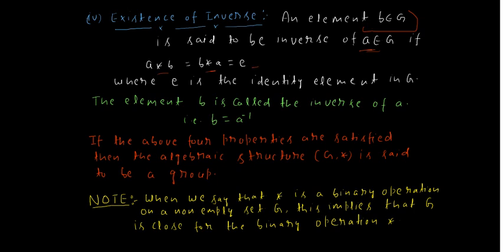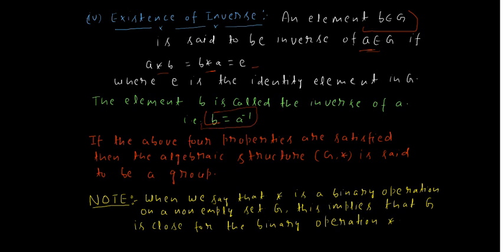It means B is said to be the inverse of A if A star B equals B star A equals E, where E is the identity element of the group and star is the binary operation on the group. We can also write B equals A inverse.